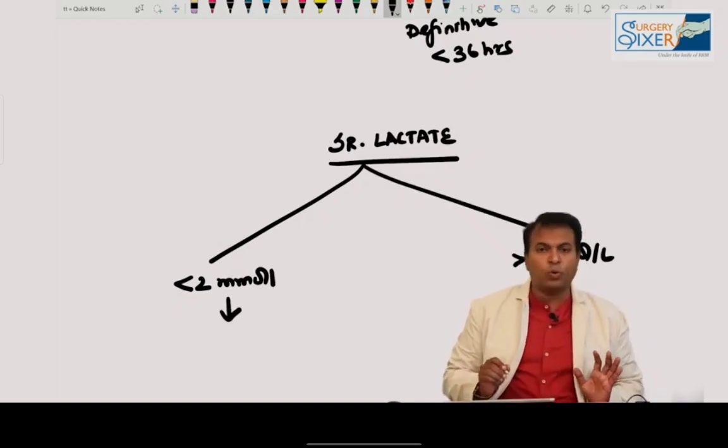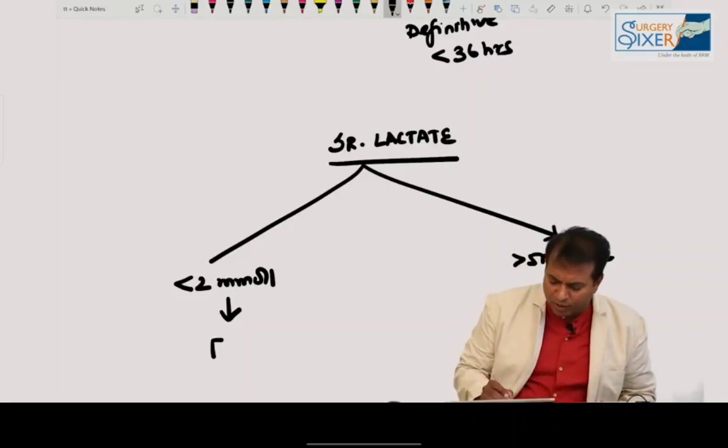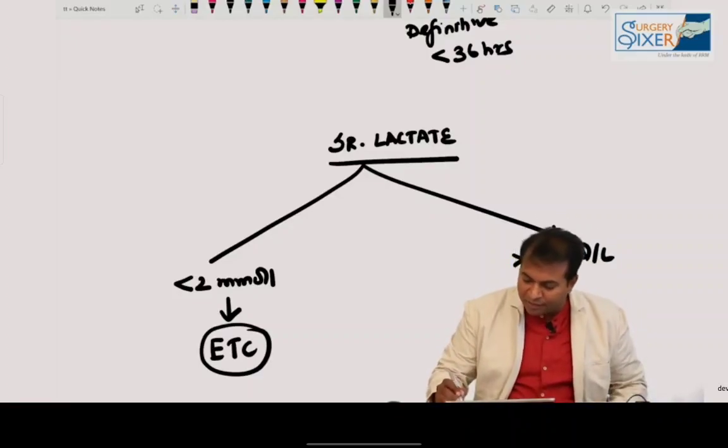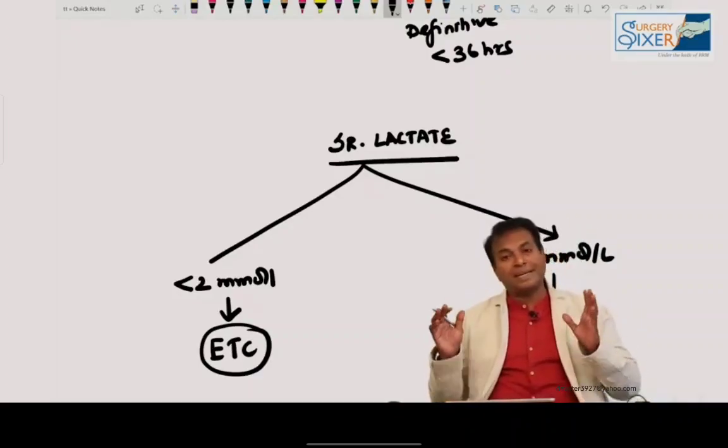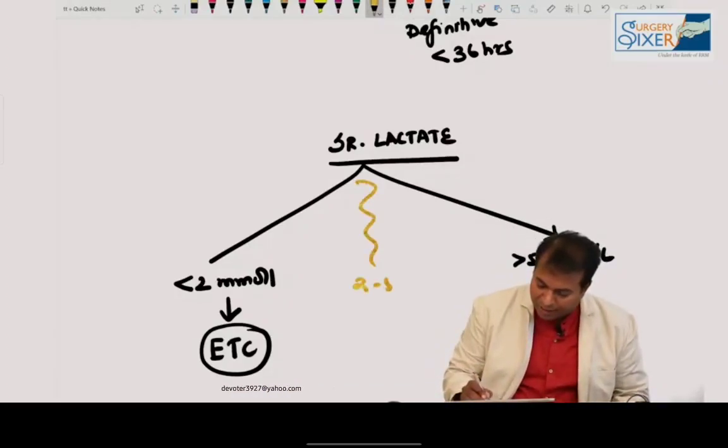Very simple. If it is less than 2 millimoles per liter, it means you have done an excellent resuscitation. You can go for early total care. If it is more than 5 millimoles, you have done a poor control. Therefore, you have to go for damage control surgery. And 2 to 5 is equivocal. They will be on resuscitation.